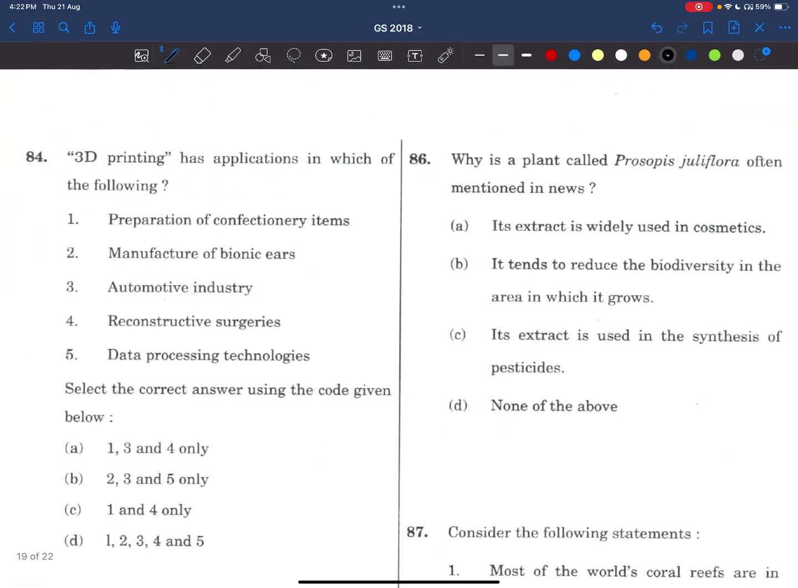Now coming to the 84th question, a very easy question. 3D printing has applications in which of the following? Preparation of confectionery items. Yes.